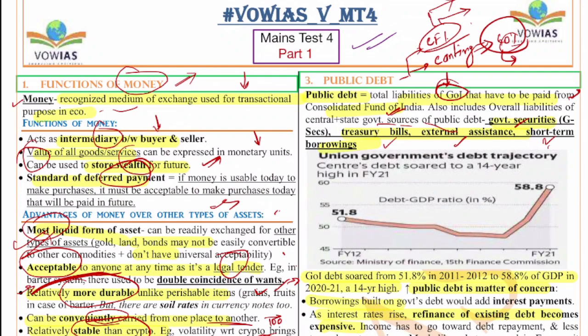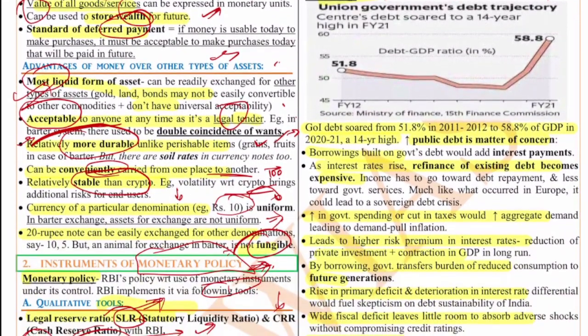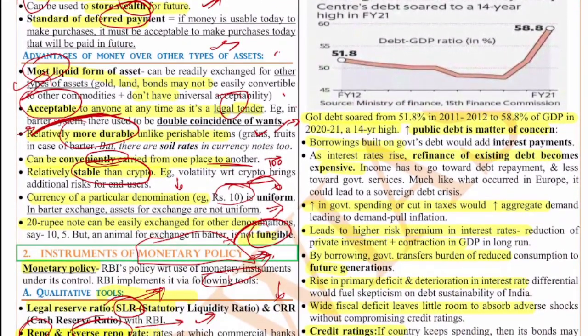Right. So if you see, the government of India debt increased from 51.8% in 2011-12 to 58.8% in 2020-21, which is a 14-year high. The increase in public debt is a matter of concern. To a certain extent, yes, COVID also played a part in the increase of this public debt. But the increase of public debt is always a concern. Why? We will see that now.